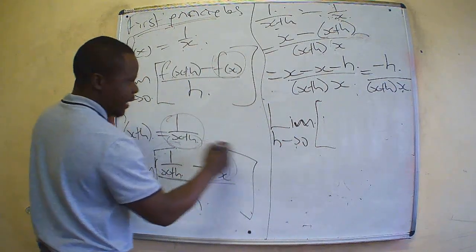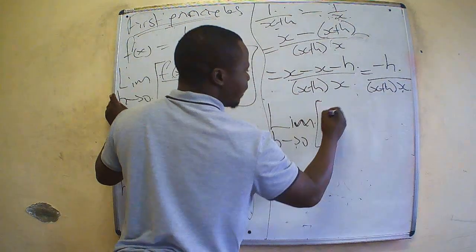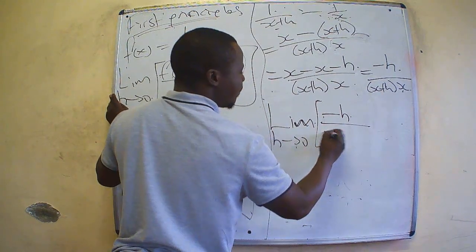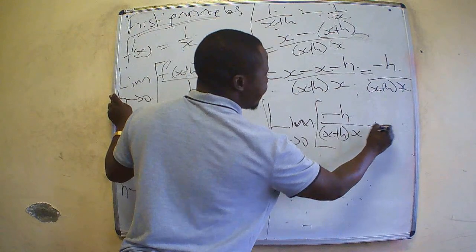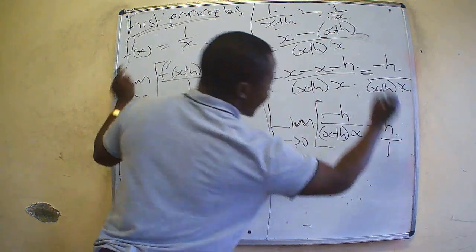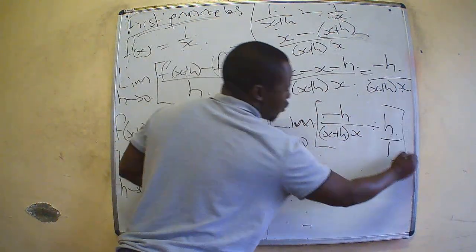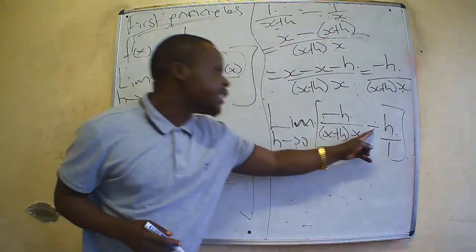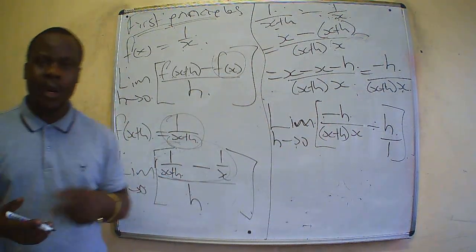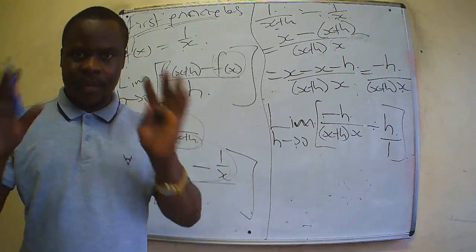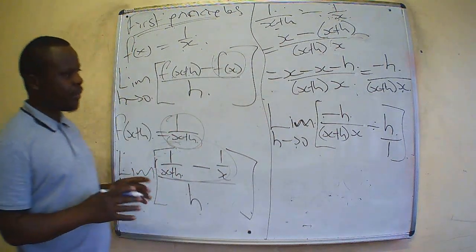The unit here is exactly like this: minus h over x plus h multiplied by x, divided by h over 1. So from here, this divided is this over here, so that our work will not look very scattered. It has to be as nice as possible.